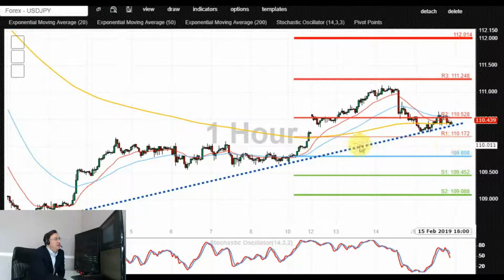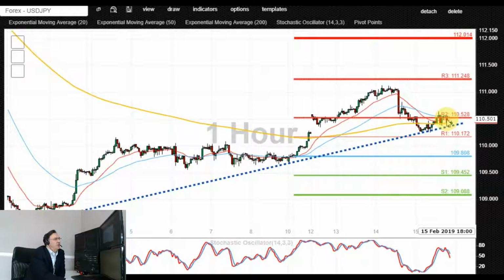The price is initially supported by 110.17. 110 would be even better because that will indicate the support and previous resistance attempt at this 110 level, which was initially broken and which caused the price to spike higher. Bulls appear to be in control above that level, potentially targeting resistances at 111.24, 111.40. Confirmed breakout above that level could potentially open up the way for the retest of higher levels towards 112, 112.20 to the upside.